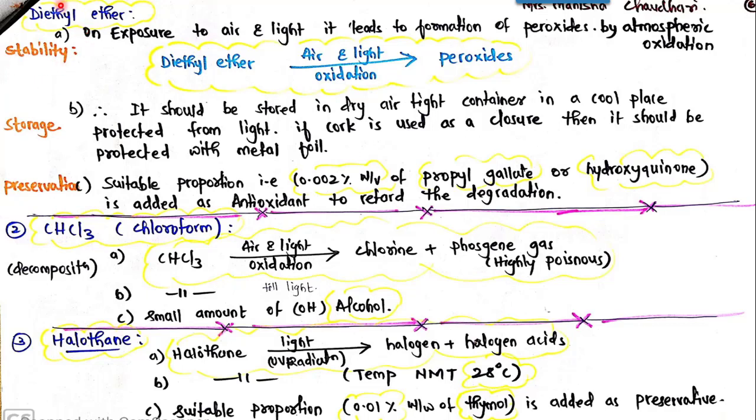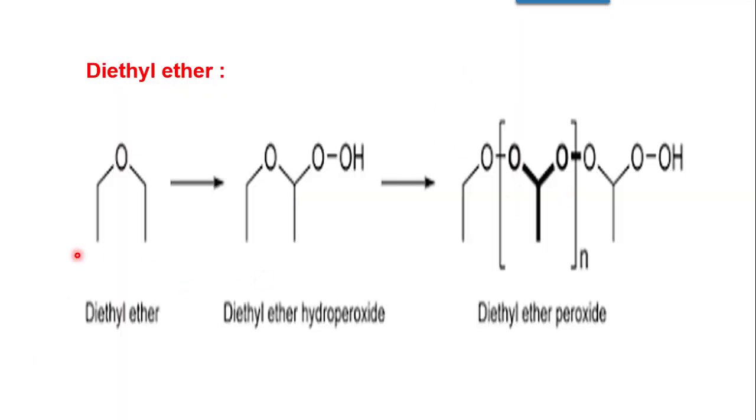So stability: the first point says that on exposure to air and light, it leads to formation of peroxides. Diethyl ether, on oxidation in the presence of air and light, forms peroxides. So coming towards the reaction, you need not mention this reaction, but it is just for your understanding of how diethyl ether on oxidation undergoes oxygen addition, and from oxygen how peroxide formation takes place.